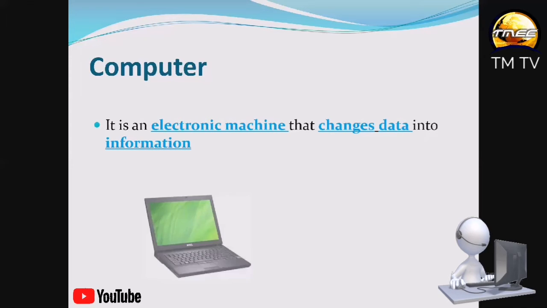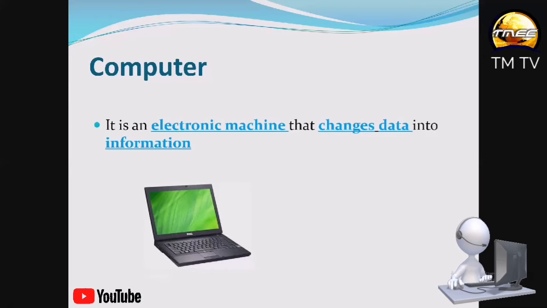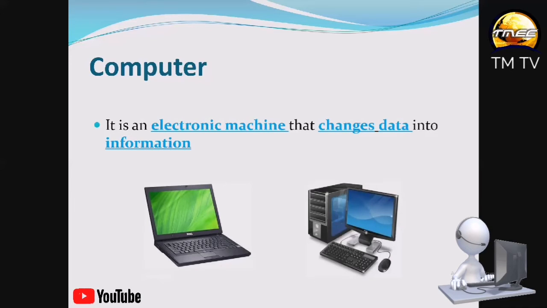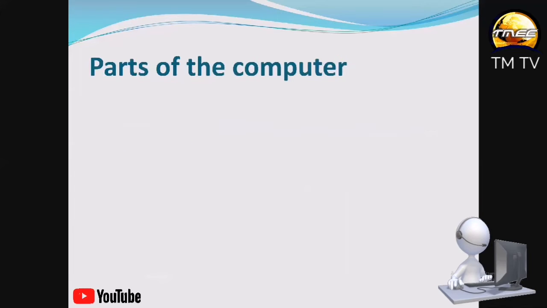Okay. So we have a laptop computer over here. Then we have a desktop computer over here. So the one on the left is a laptop computer, and the one on the right is a desktop computer. So they are examples of computers that we have.